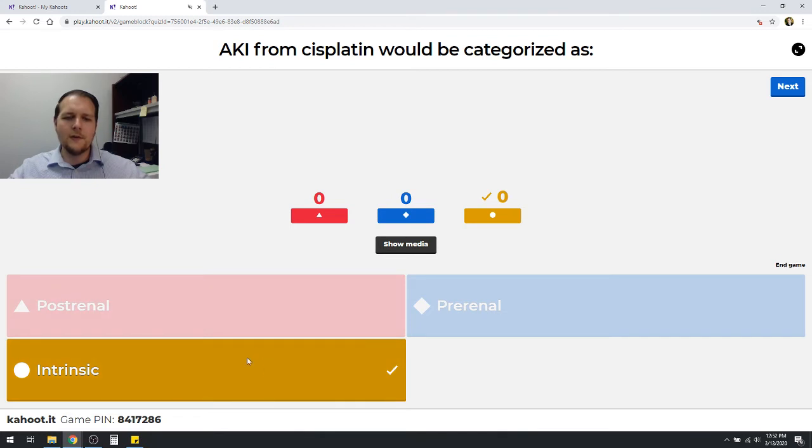So it's an intrinsic injury you're going to be seeing there, as opposed to working sort of either pre or post the kidney itself. So again, keep in mind the mechanism of the drug, and it makes sense in terms of what kind of injury it's going to cause based on that mechanism.